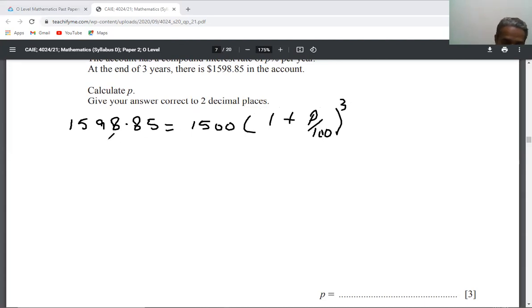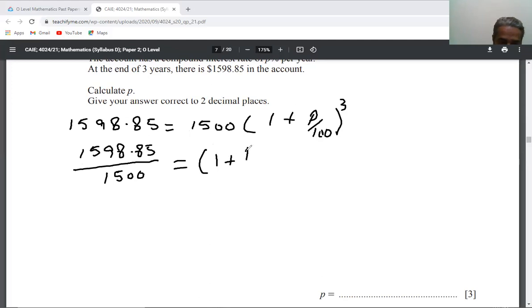First we will divide this by 1,500. So 1598.85 divided by 1,500 is equal to 1 plus P%, whole power 3.